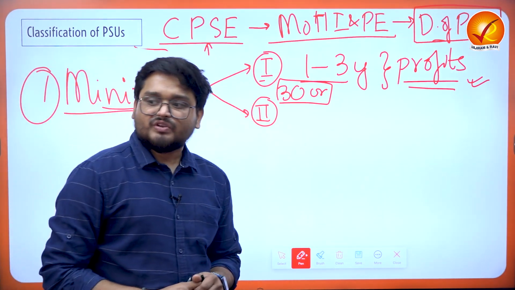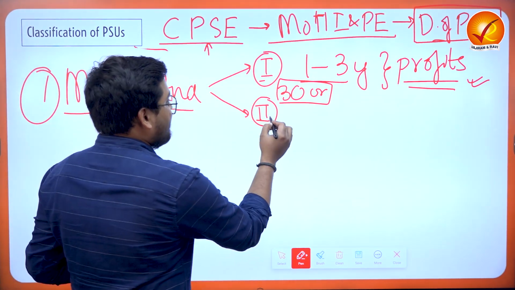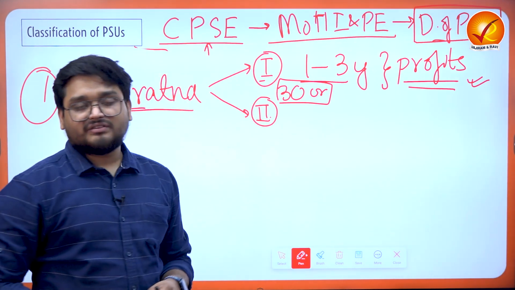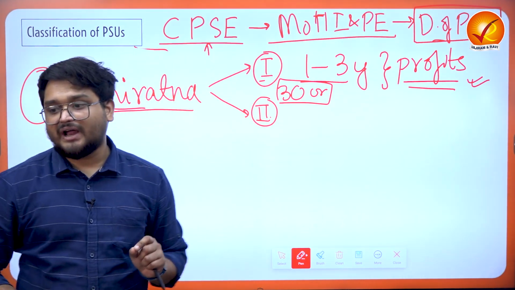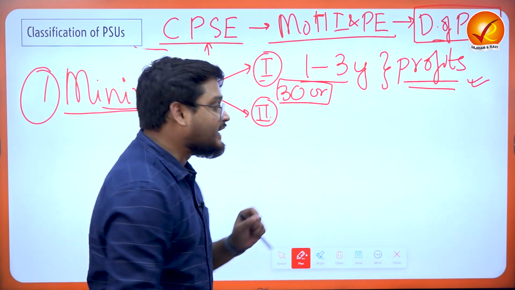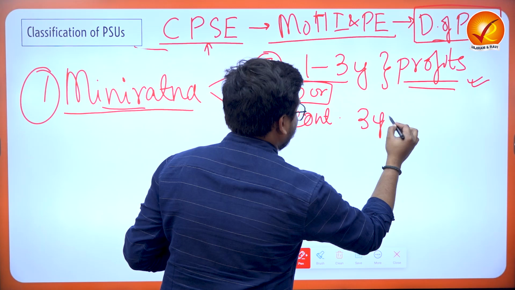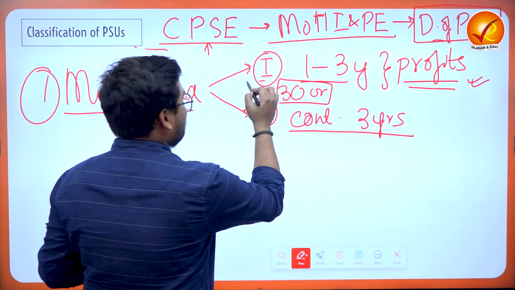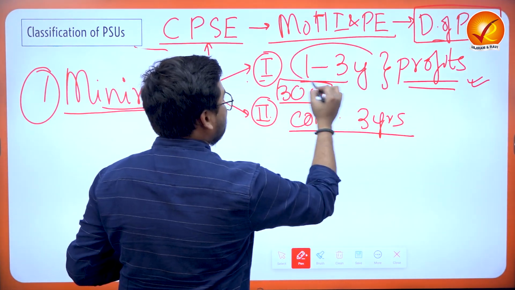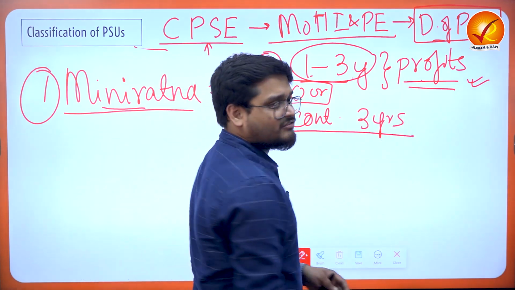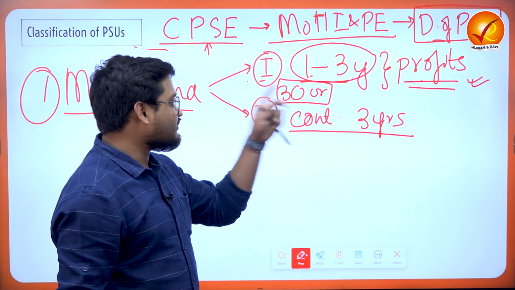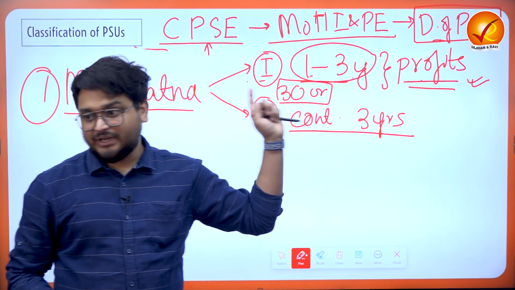And also, when we understand Category 2 of Mini Ratna, the main criterion for it is that they must be making profit continuously for 3 years. Category 1 means that in any one of the 1 to 3 years they can have profit, and also the pre-tax profit must be 30 crores.